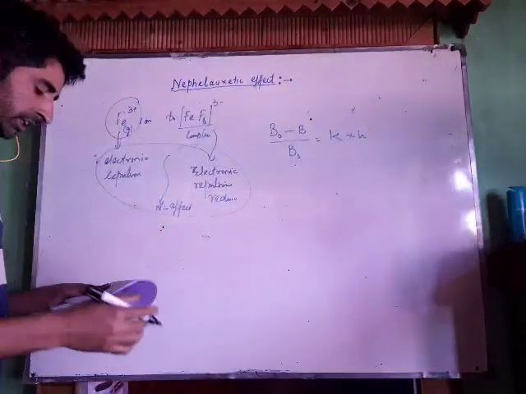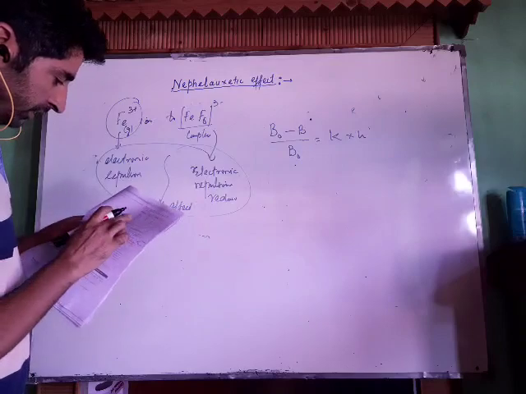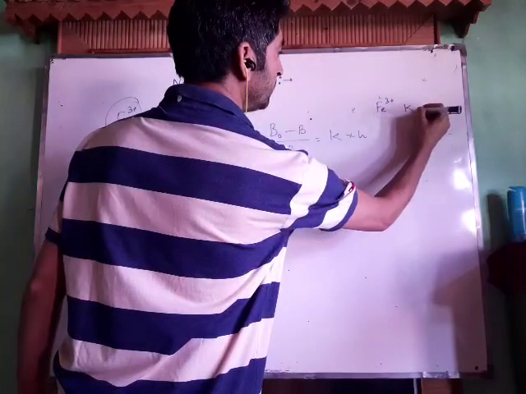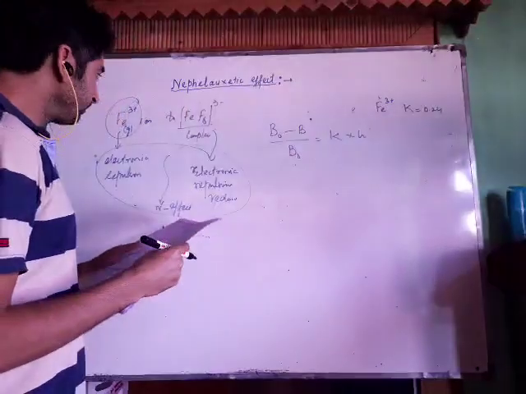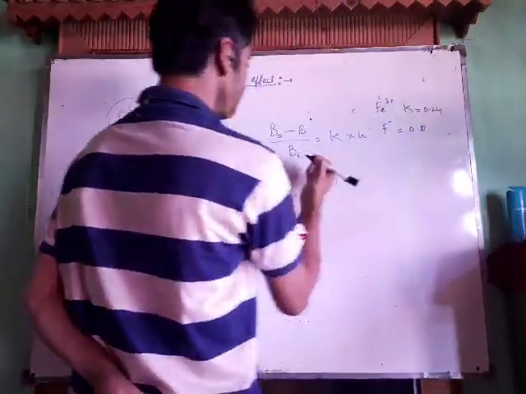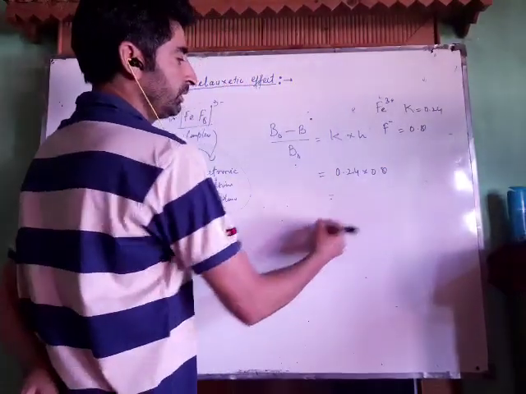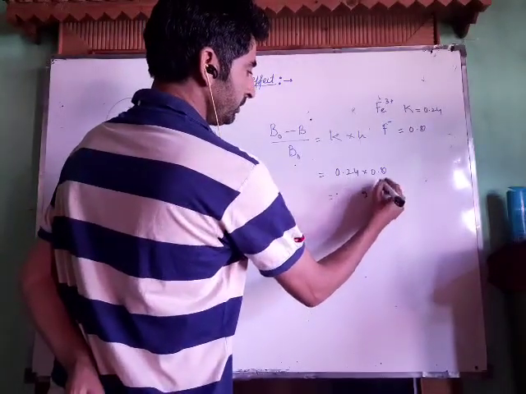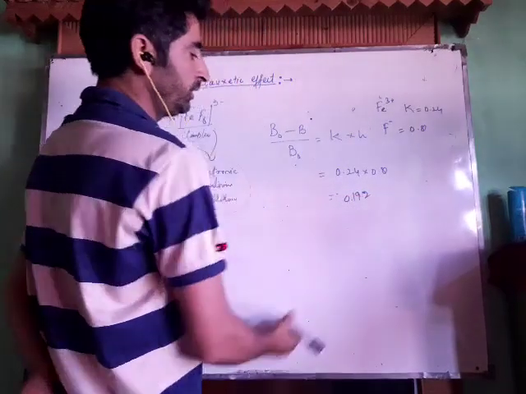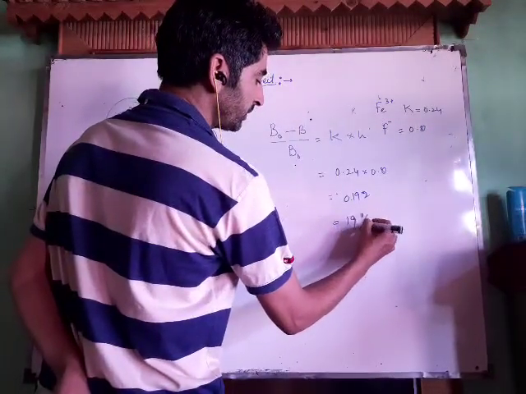K and H are given for this. For Fe3+ the value of K is 0.24, and for F negative it is 0.8. Now substituting the values, it will be 0.24 into 0.8, which is equal to 0.192. We have to determine it in terms of percentage, therefore it will be approximately 19%.